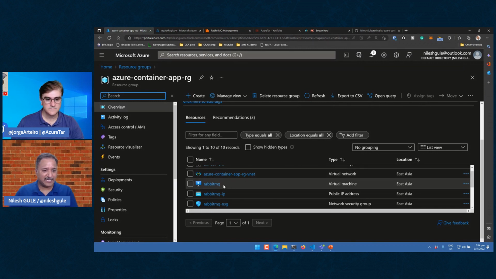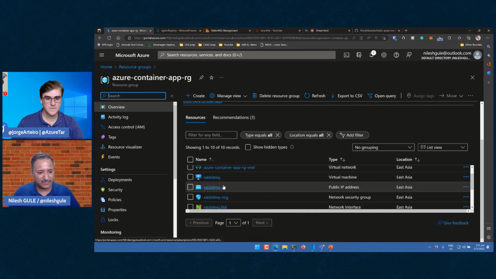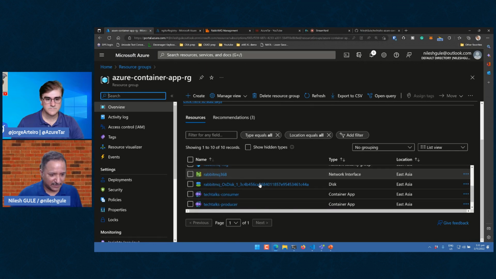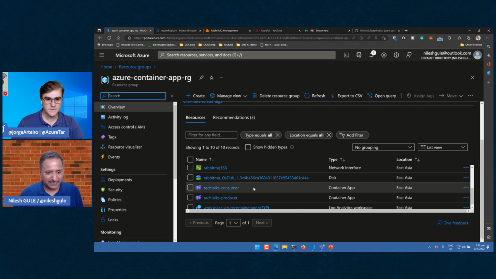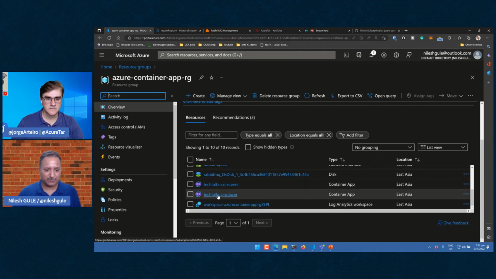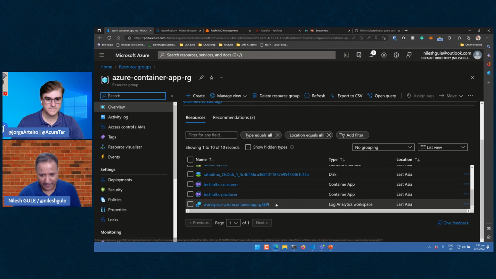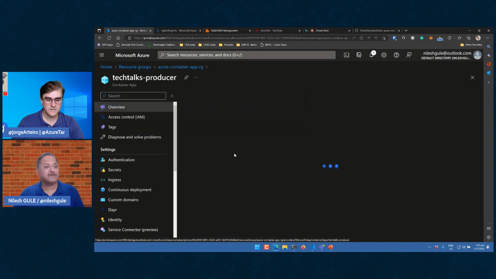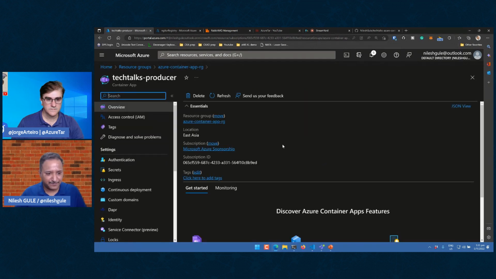We can skip the RabbitMQ part because RabbitMQ is a marketplace image which I've used from Bitnami. That is not part of the container apps itself, but I've provisioned it separately. And then we have these two applications or the container apps, the producer and consumer. And we also have a log analytics workspace for the environment created. So let's go into the Tech Talks producer and look at some of the details of that.